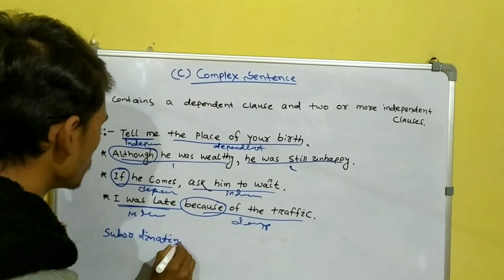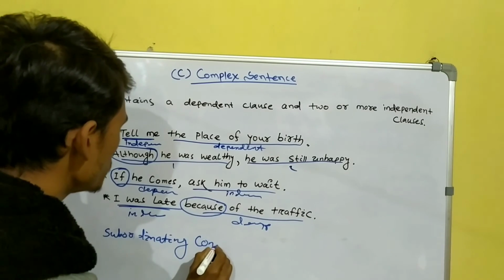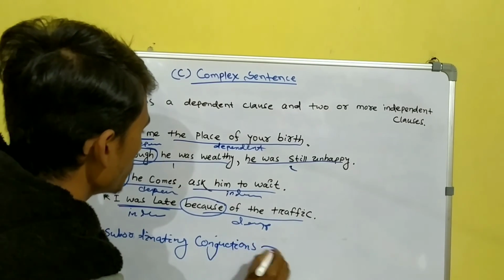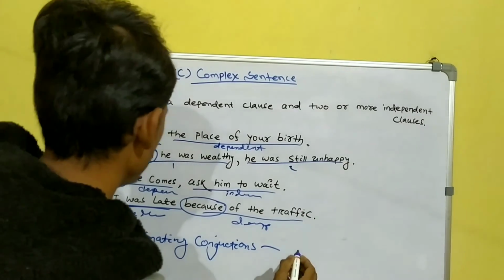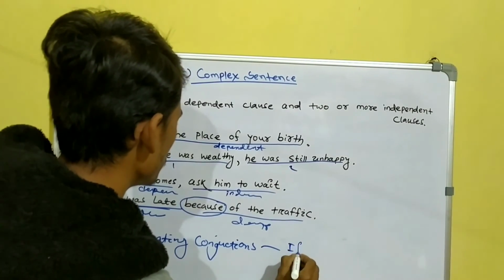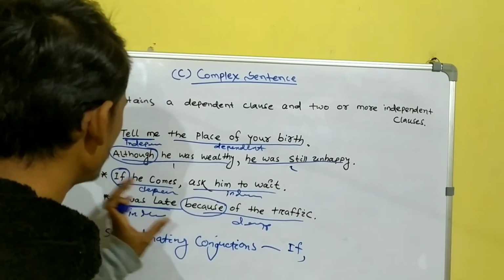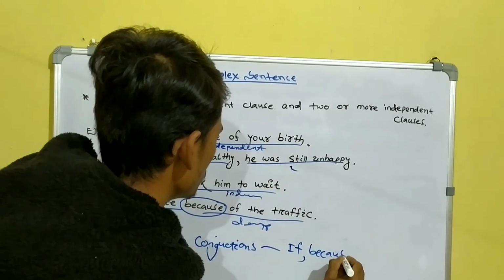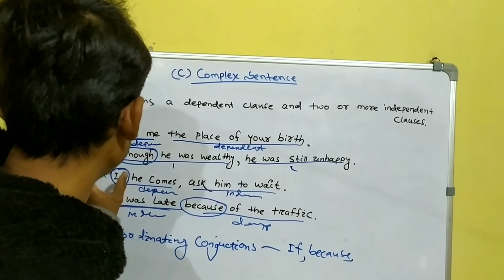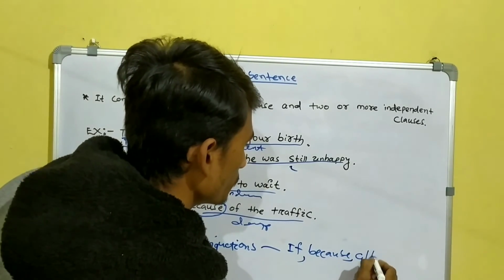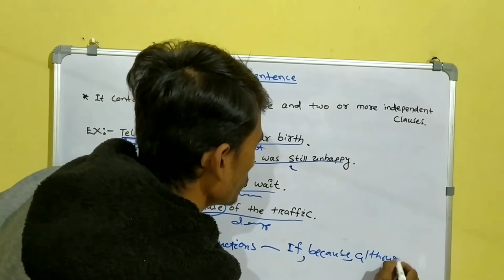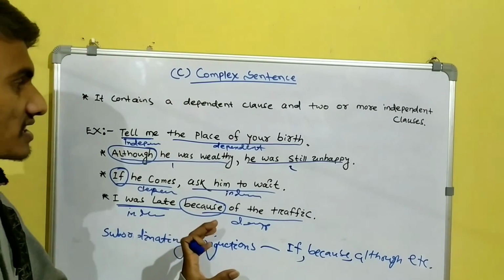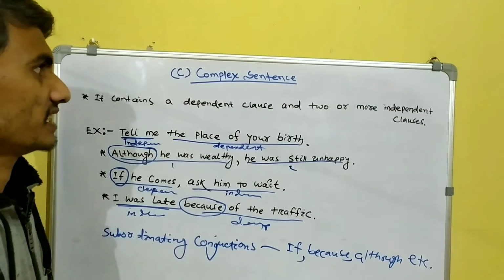This type of subordinating conjunction is used to form a complex sentence.